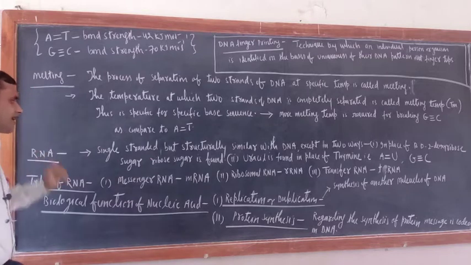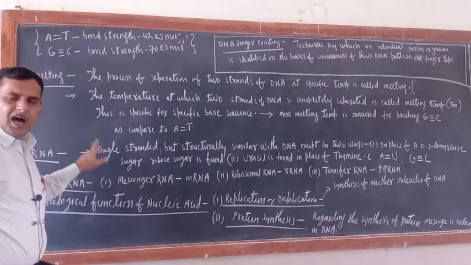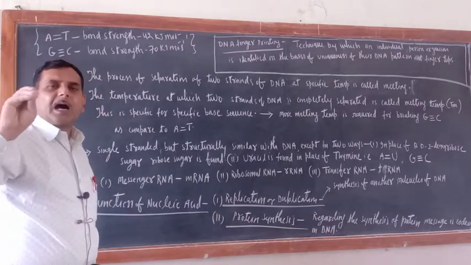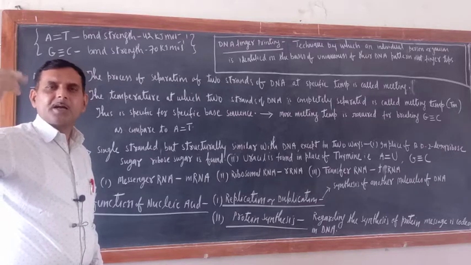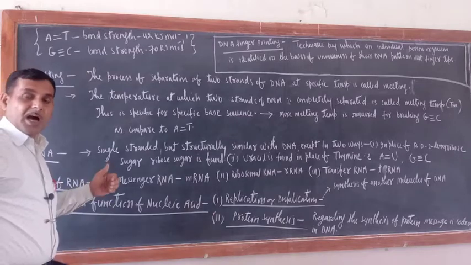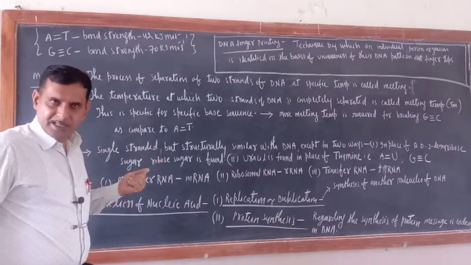Now RNA, what is RNA? Try to understand RNA and DNA. Actually, DNA is the genetic material for the higher animals, or you can say vertebrates. RNA is the genetic material for viruses and bacteria.